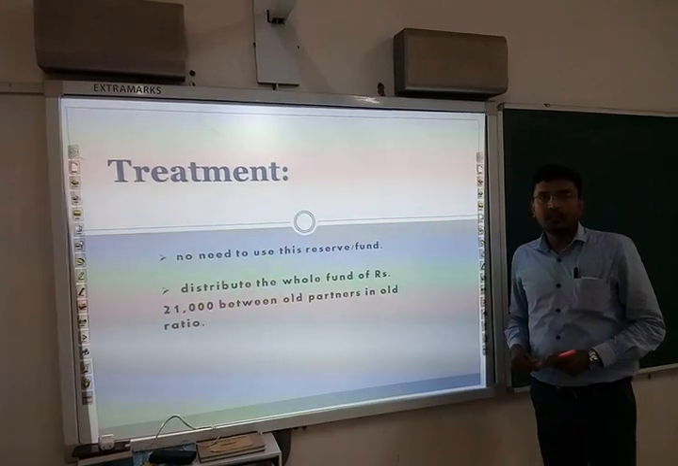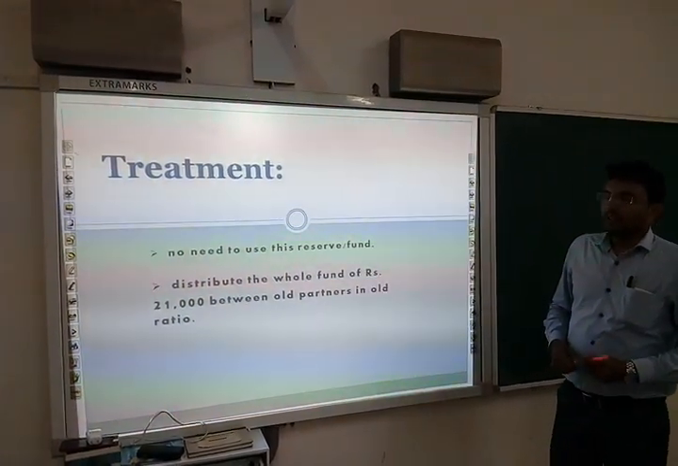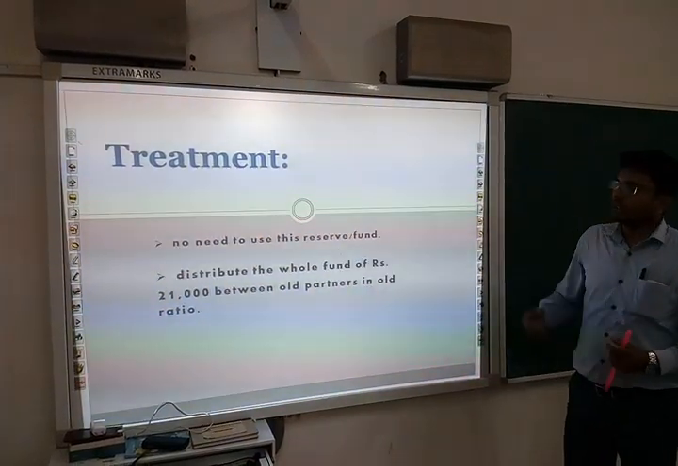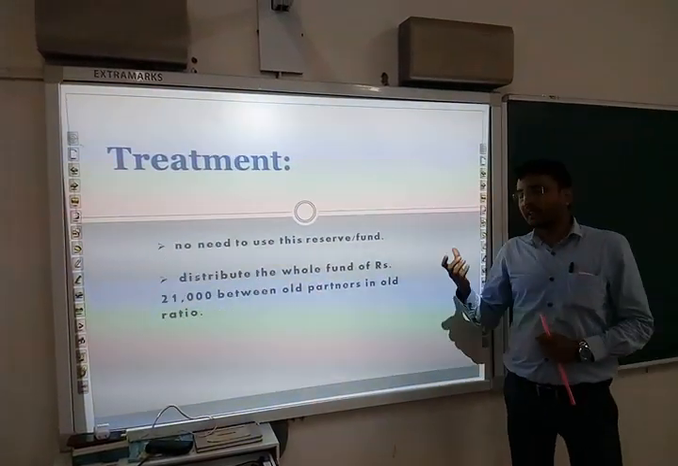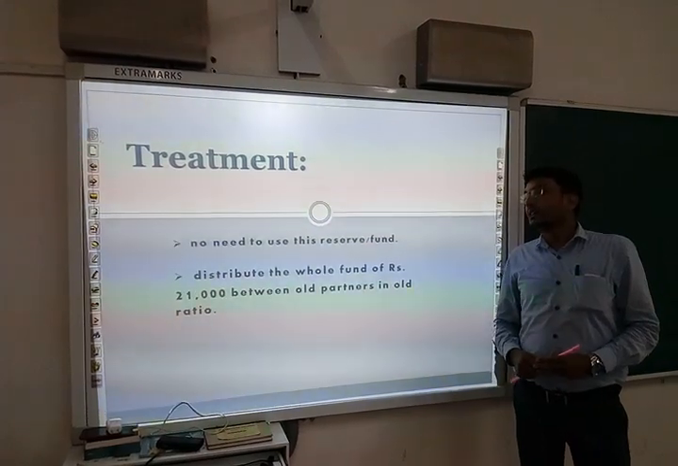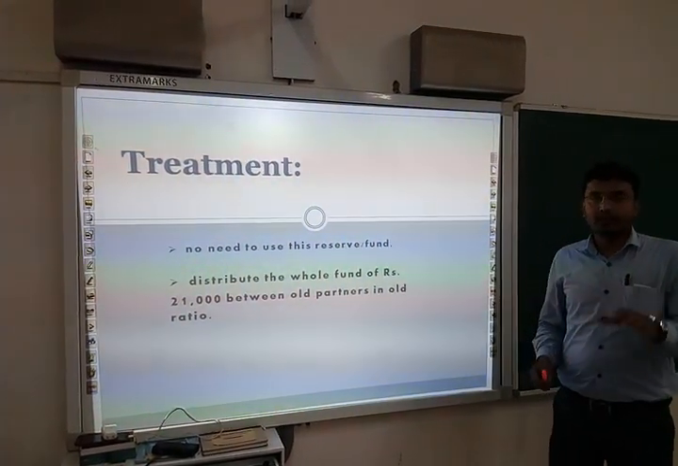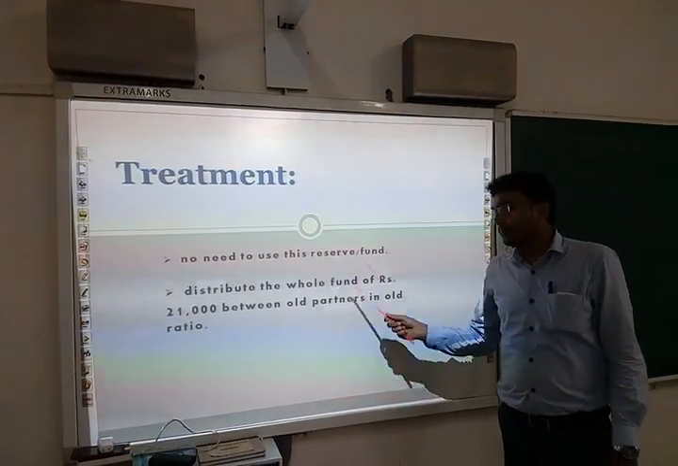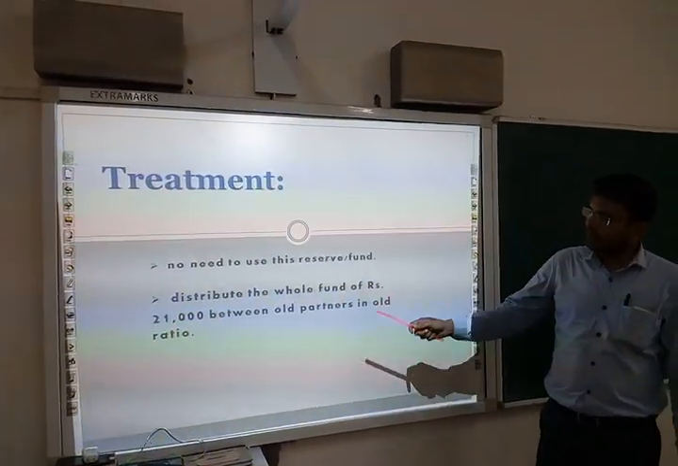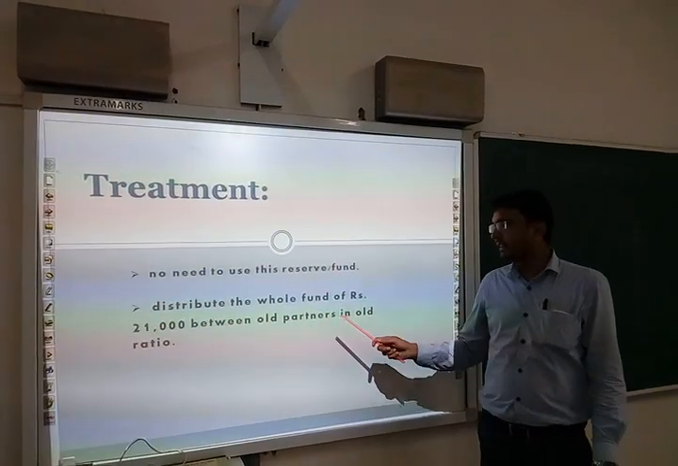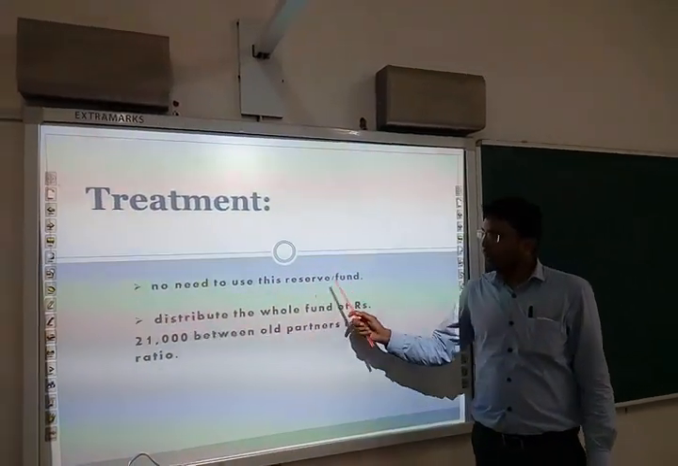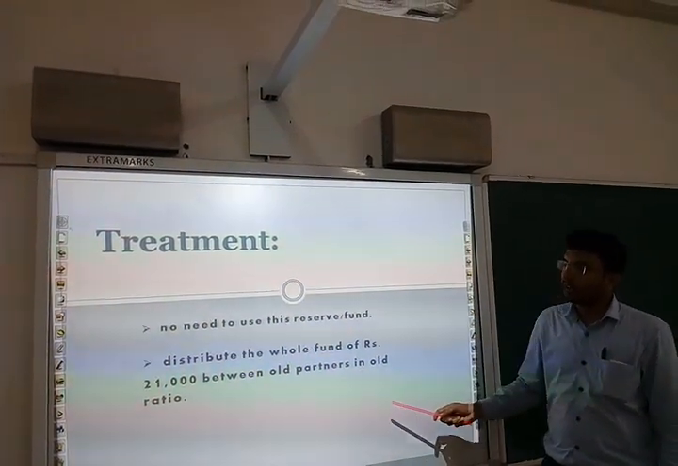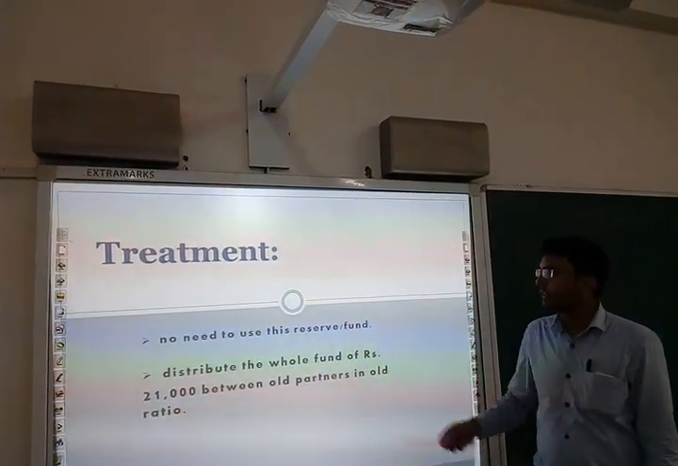We shall not use this reserve at all because the market value has not fallen below the book value, because this fund is a special purpose fund which has been created with the sole motive to adjust any fall in the value of investment. Since the fund belongs to the partners, this fund will be distributed to the partners in their old ratio. So the whole reserve, that is 21,000, will be distributed in the old ratio, and the journal entry will be as follows.